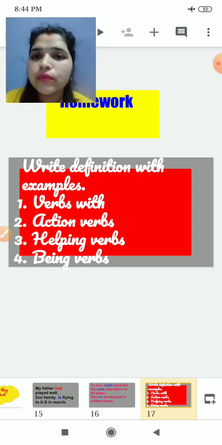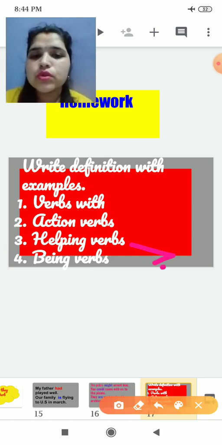This is your homework. Write definitions with examples in your rough notebook: verbs, action verbs, helping verbs, being verbs. Helping and being verbs we have discussed today.